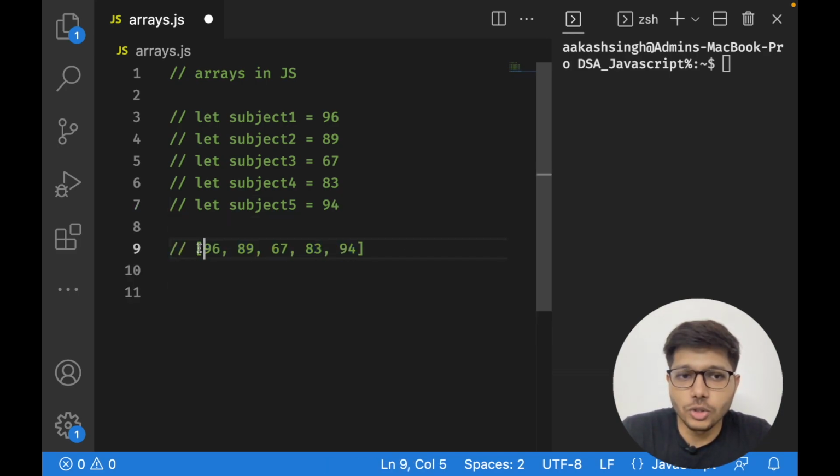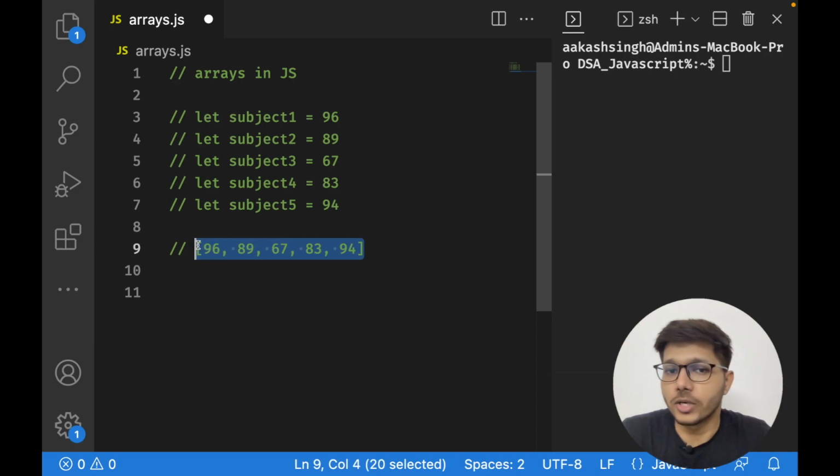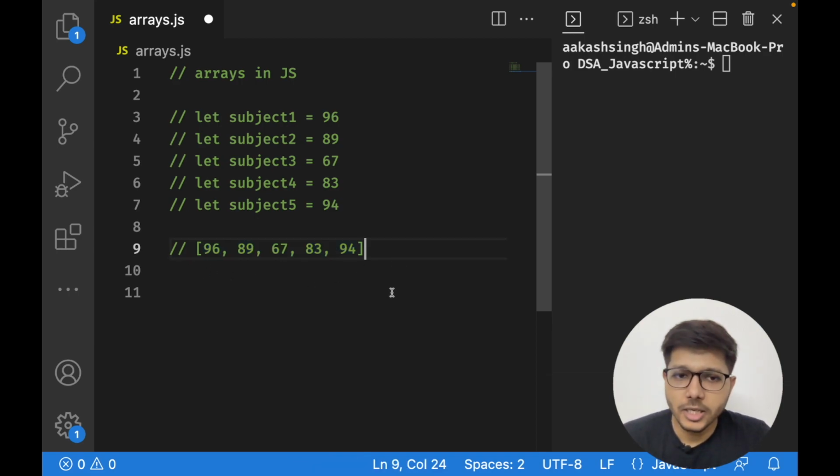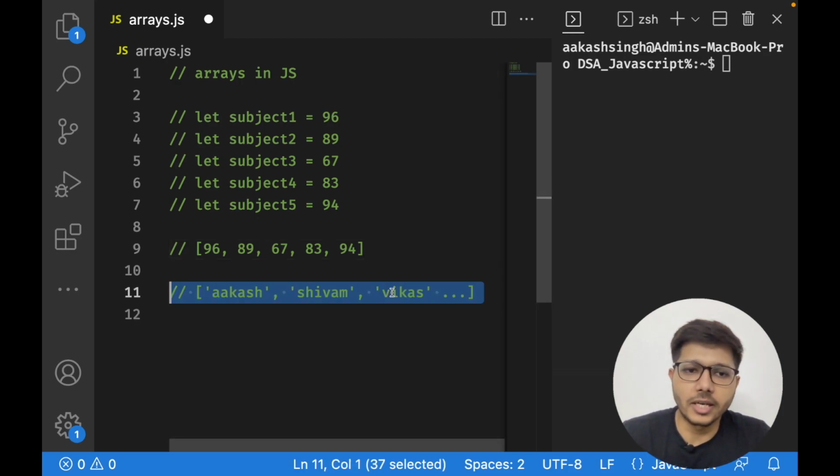Square brackets are used to denote an array, and inside this I have stored the same marks. See, it is much cleaner and much easier to read, right? So all the marks are present here. And similarly, you can do this for another set of data, any other collection.